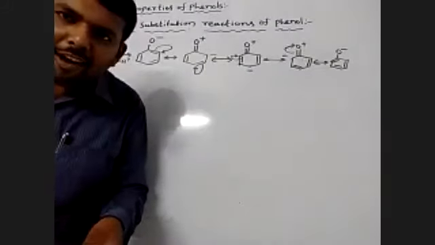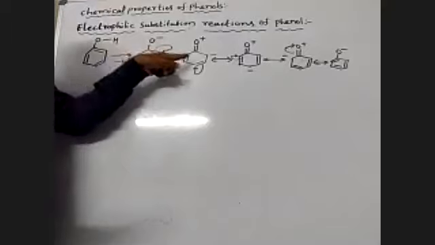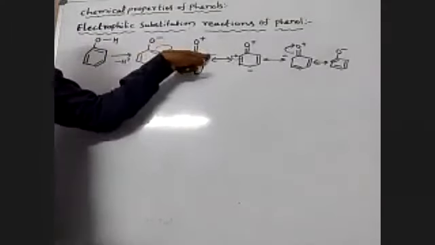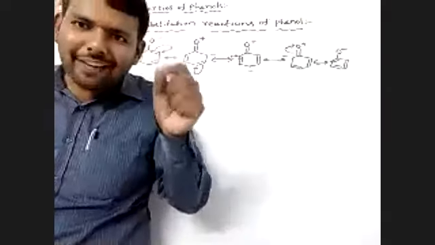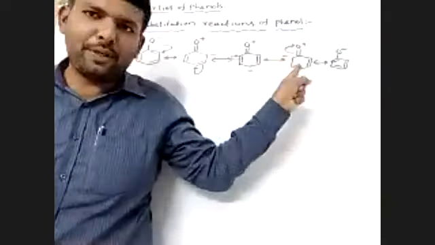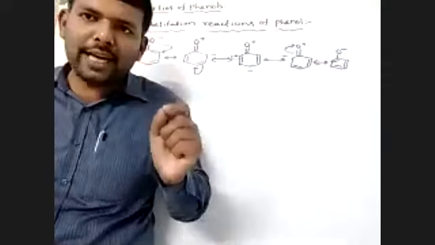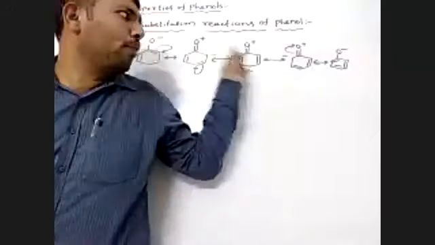Please observe the electron density: there is excess electron density at the ortho and para positions. The OH group is an activating group at the ortho and para positions, and electrophilic substitution occurs at the ortho para positions.